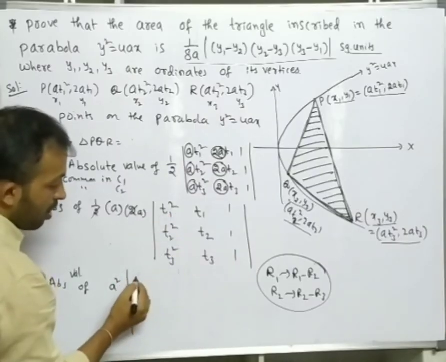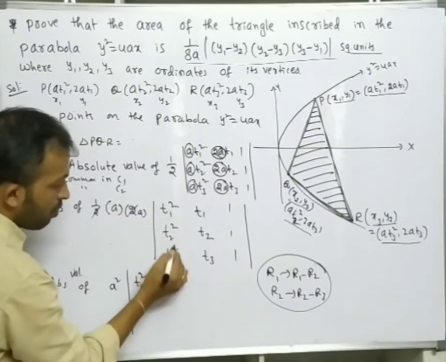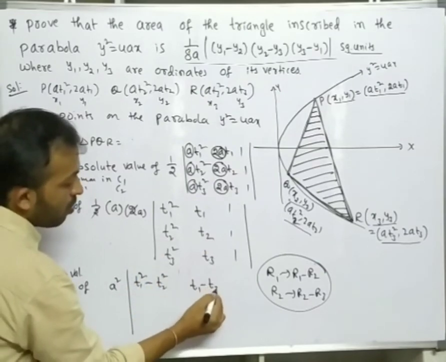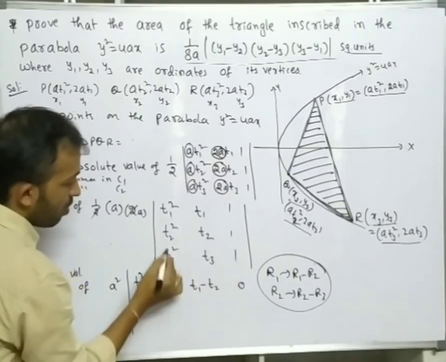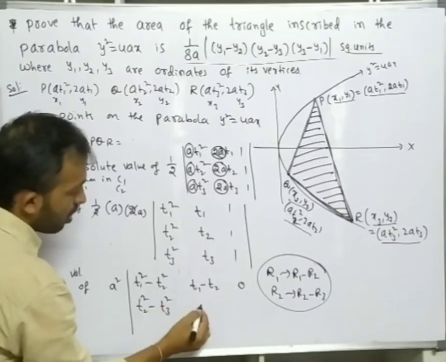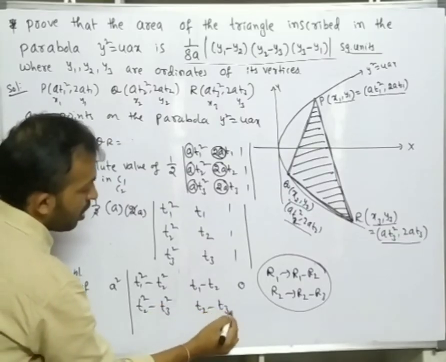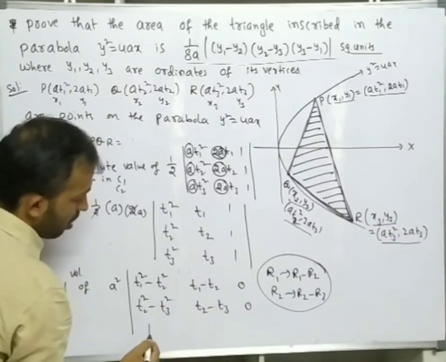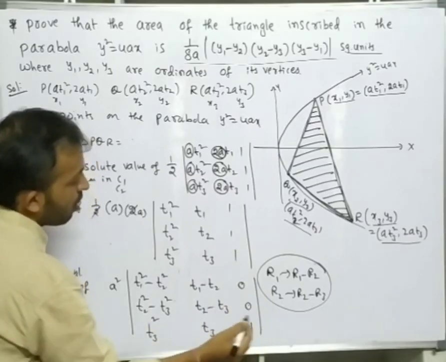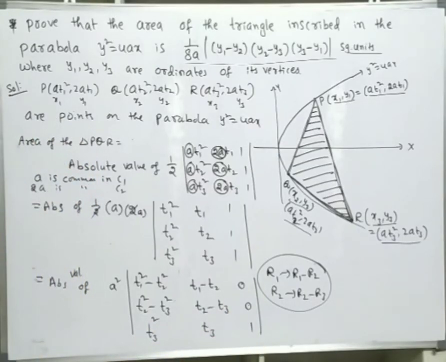So R1 minus R2 means t1 square minus t2 square. Here t1 minus t2, 1 minus 1 is 0. Next, this one: t2 square minus t3 square, t2 minus t3, 0. Next, last row: t3 square, t3, 1. Right?